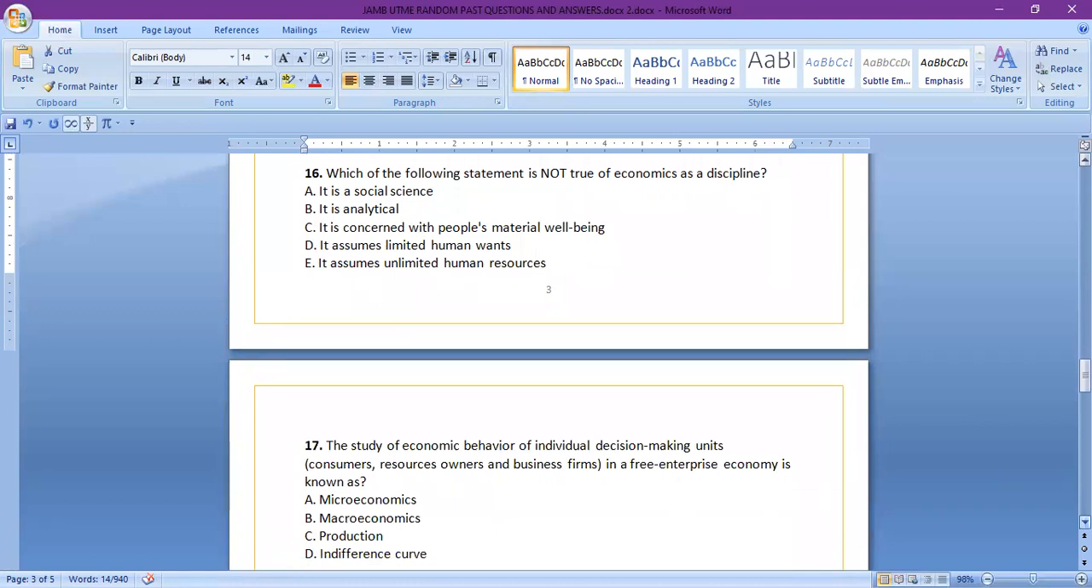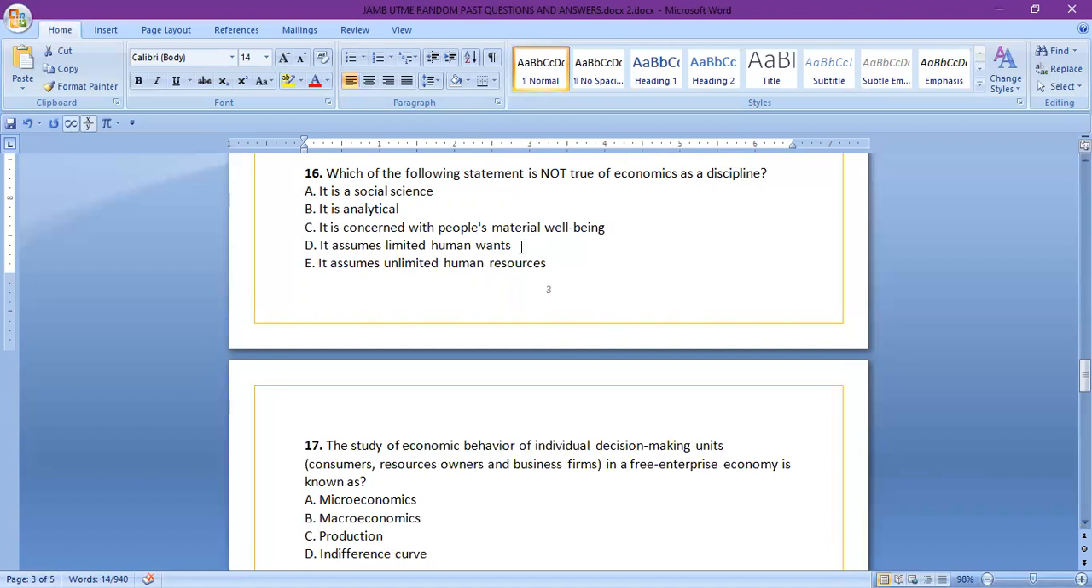So number 16, which of the following statements is not true of economics as a discipline? A, it is a social science. B, it is analytical. C, it is concerned with people's material well-being. D, it assumes limited human wants. E, it assumes unlimited human wants.